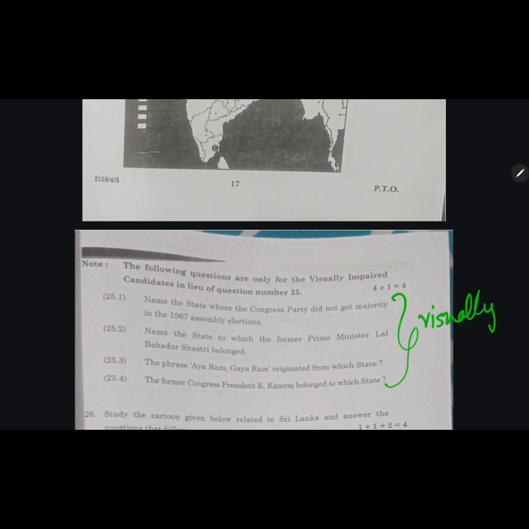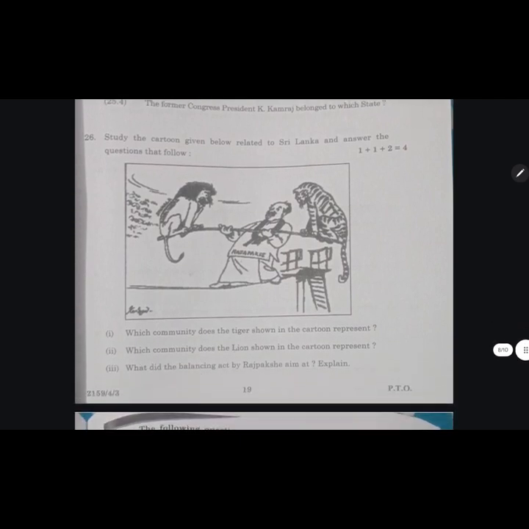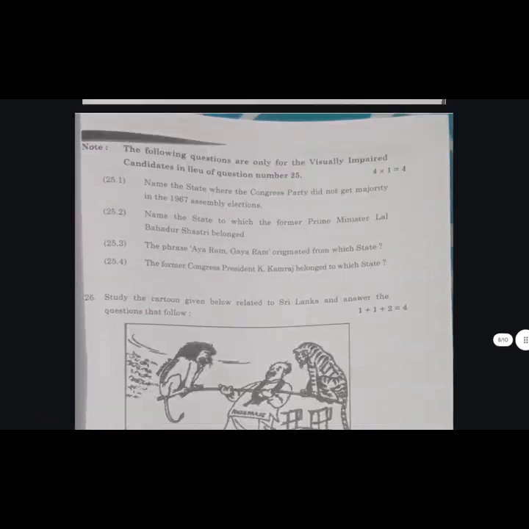So keep your eyes open, you need not do this part, you need to do the above part. Okay, let's move further.